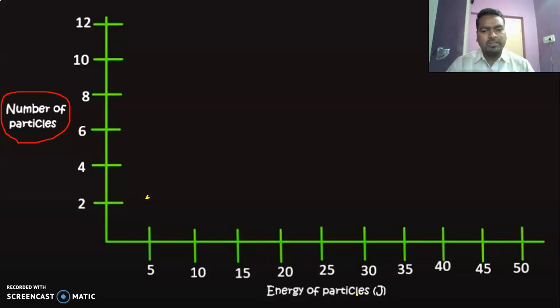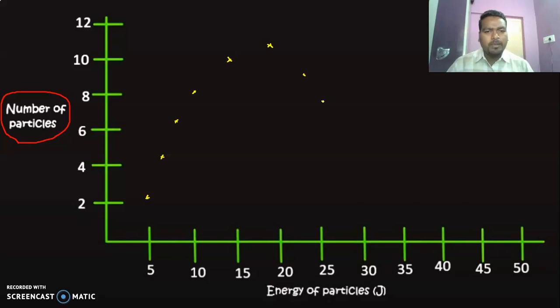Here we express energy in terms of joules, and around 4 molecules can carry around 6 joules of energy, and 6 molecules can carry around 8 joules of energy, and here 8 molecules can have an energy of 10 joules, and 10 molecules can possess 15 joules of energy, and around 11 molecules possess 20 joules of energy, and around 9 molecules, you just look at it, this is 9. So you look at the point, you know the meaning of this point.